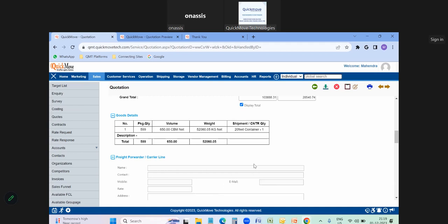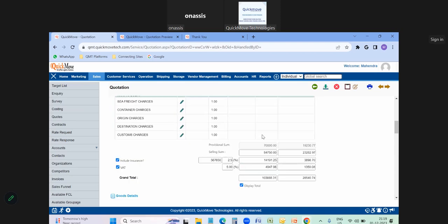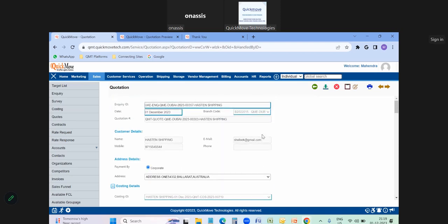Understood, right? Once it is done, once the quotation was accepted by the customer, now as a salesperson, we need to book the job order. Job order is available in the customer service module, but I'm not going to the customer service module. In the quotation page itself, on the top right corner, you can see there is a job order symbol. Once I click on the job order symbol, this page will move to the customer service module job order page with all the details.